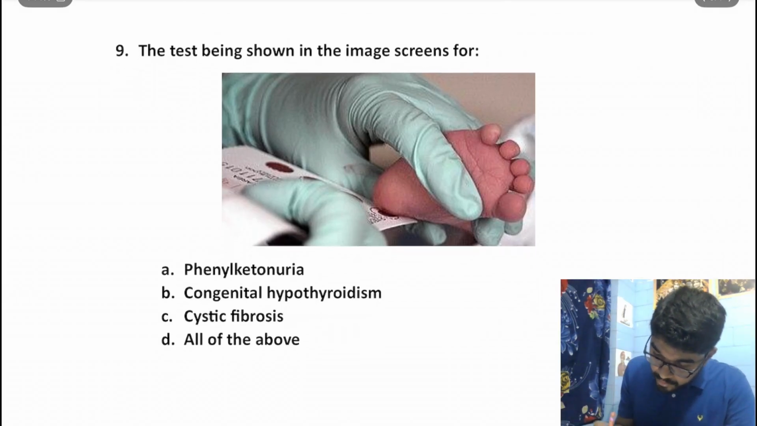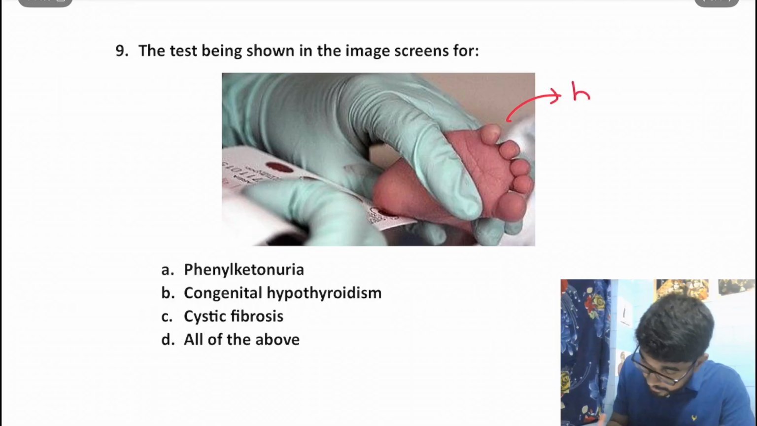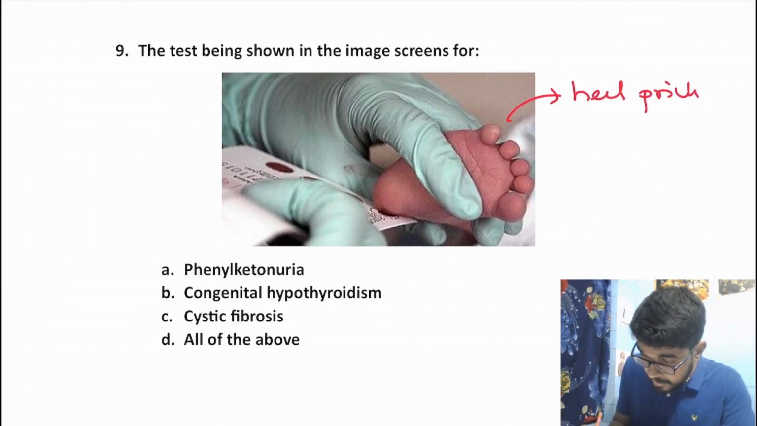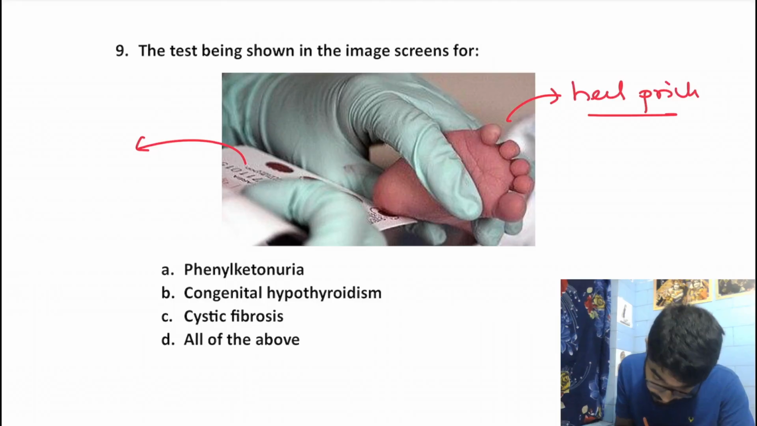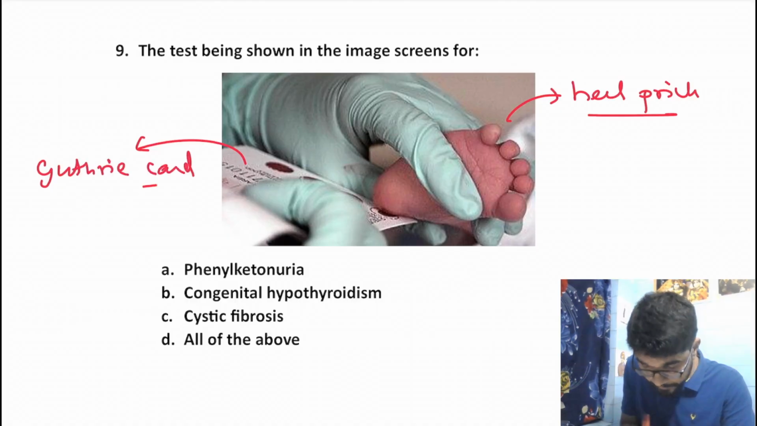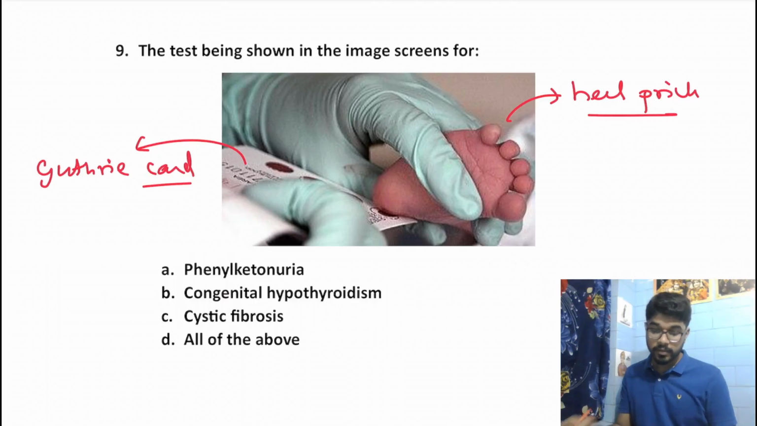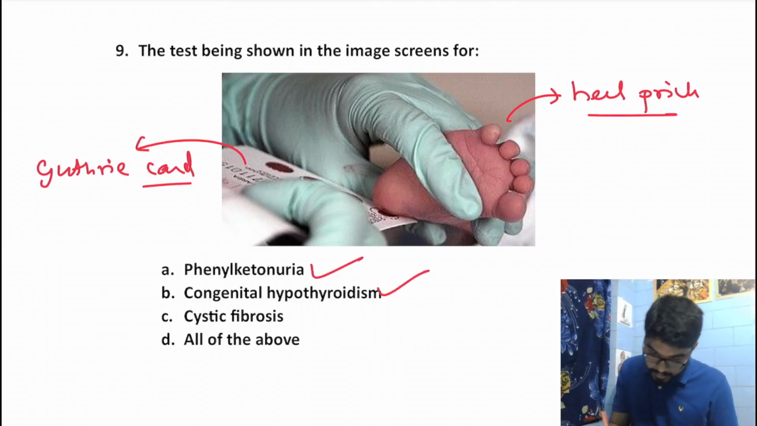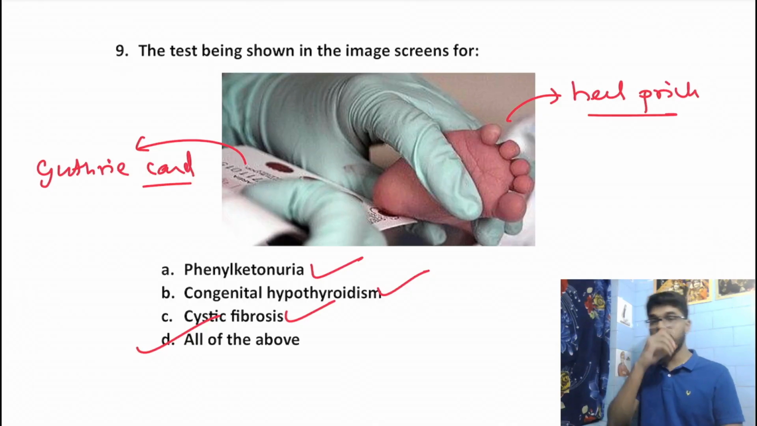This is the test being shown in the image. The test is the heel prick. This is the heel prick test. And this is our Guthrie card, where the sample is taken. Now this is used for phenylketonuria, congenital hypothyroidism, cystic fibrosis. So all of this should be our answer, right?